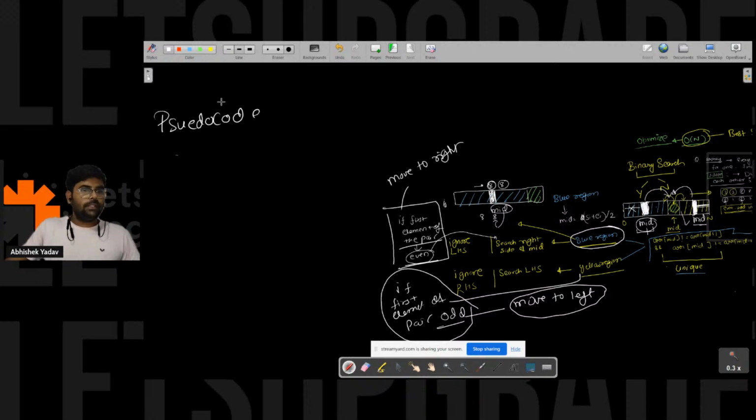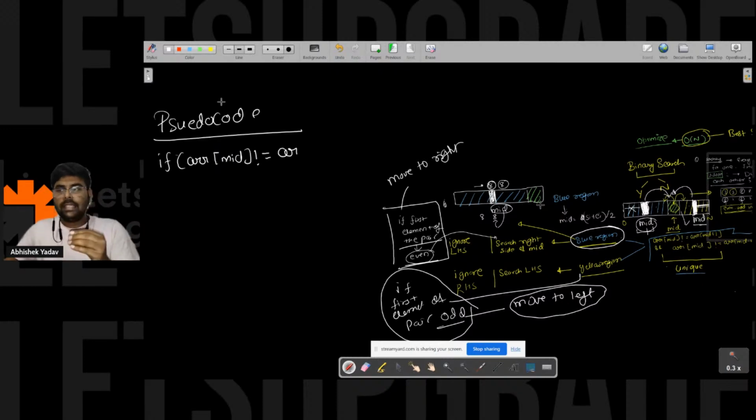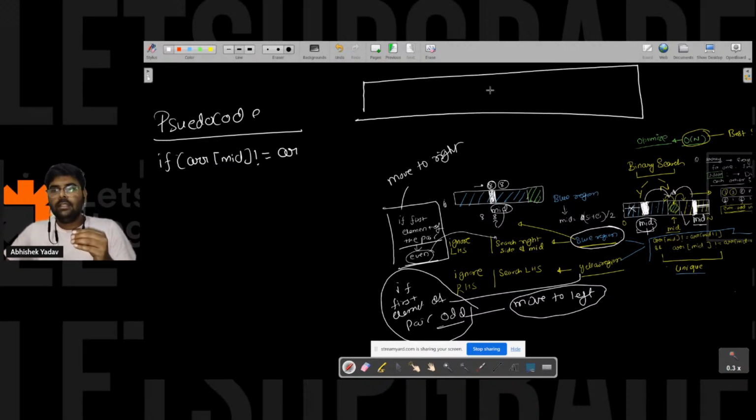Till this point everyone is clear, right? So here the pseudo code will be: if array of mid not equal to array of... First I am writing the case when I am at the green position. So this green is the unique one, this is a blue one, and this region is a yellow one.